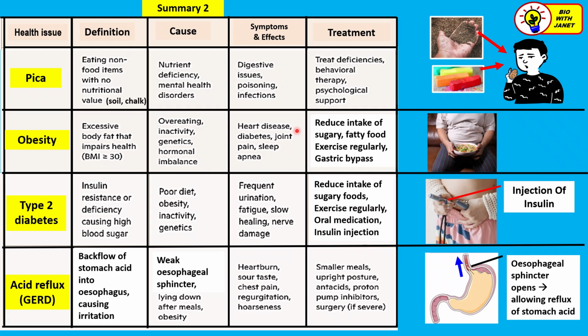Symptoms. Heart disease. So obesity can lead to a lot of serious health conditions like heart disease, diabetes mellitus, joint pain. Okay, they get joint pain in the knees and other parts because of their heavy body weight. Sleep apnea means that they will sleep and wake up at night suddenly.